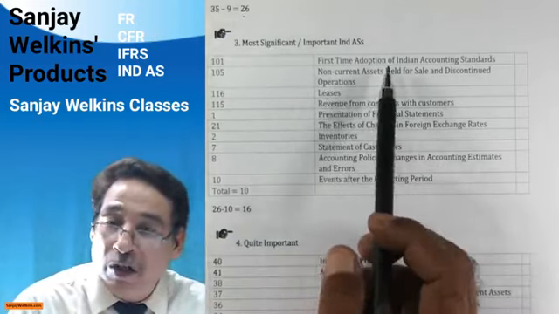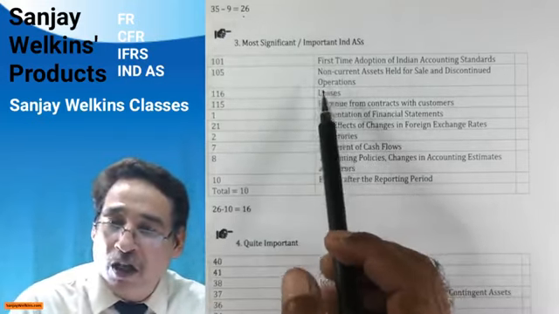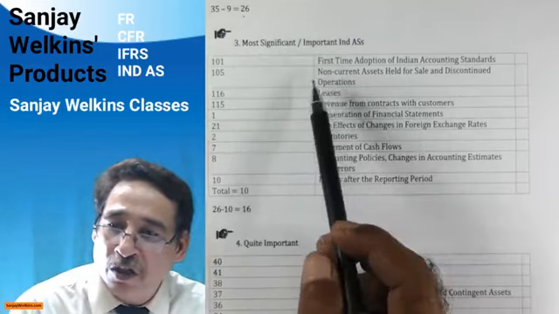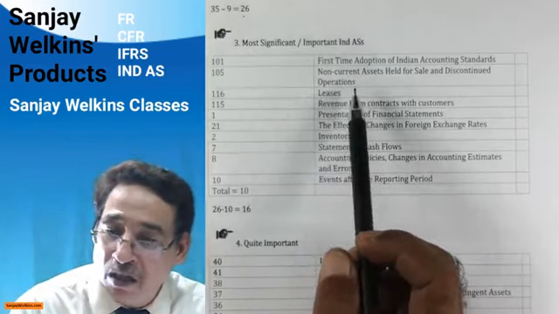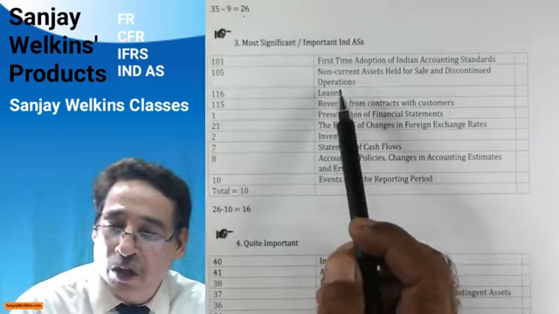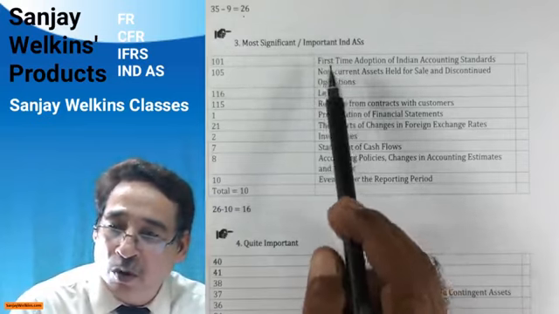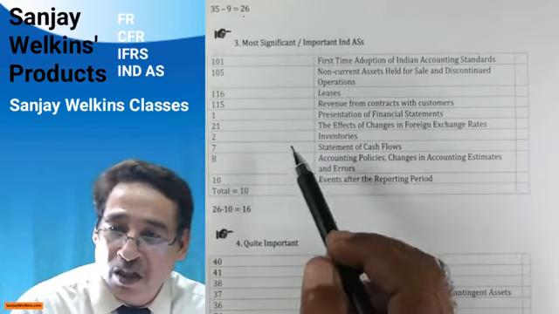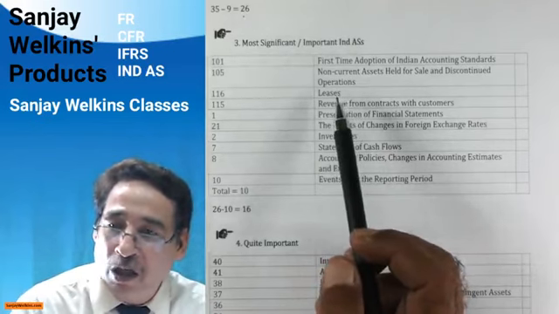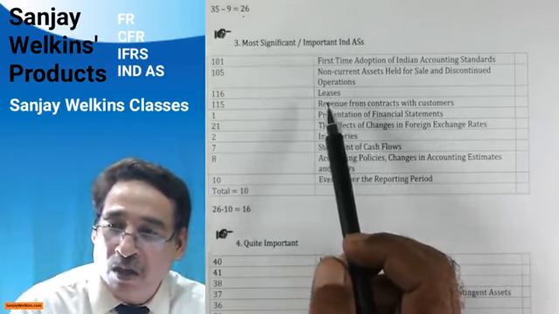101, first time adoption. This is a very significant accounting standard, so you need to stress upon it. Do all the case studies related to it. Similarly, next in line is 105. Many students ignore it. They do not understand the importance of this particular standard. Surely you are going to have case studies from all these standards in the examination. Ind AS 116, especially the modification part, is very important, so pay extra attention towards that.